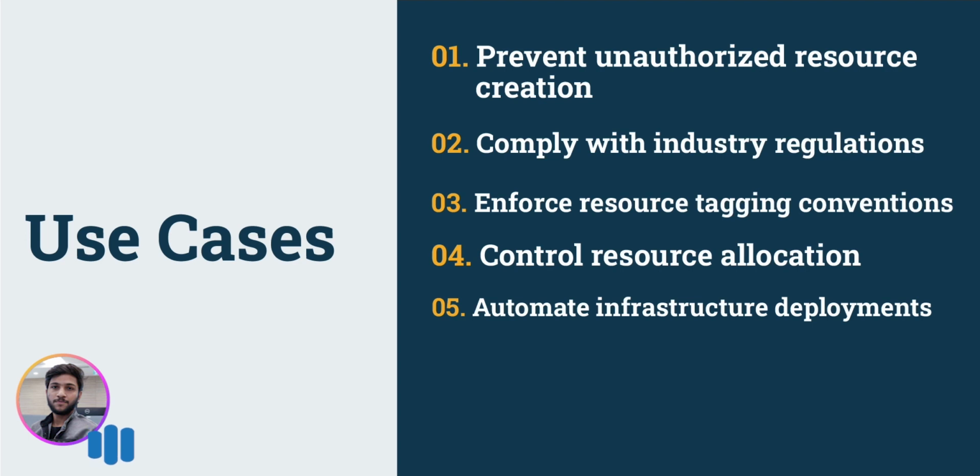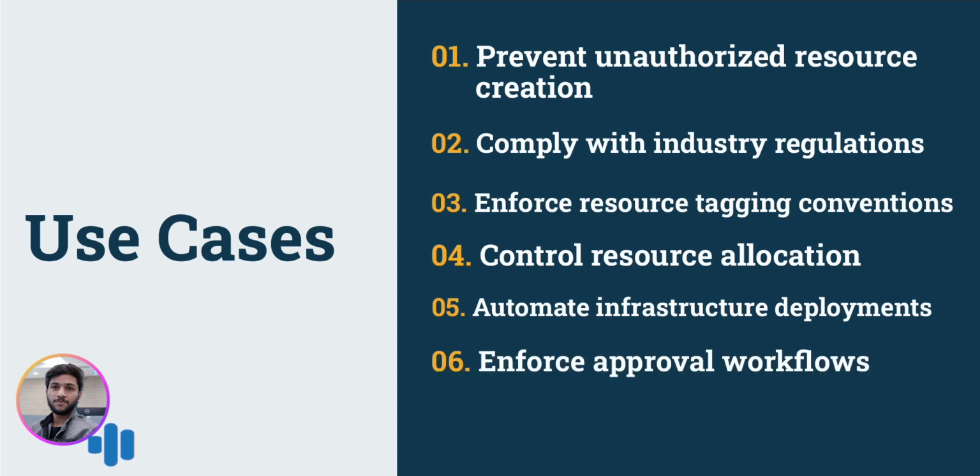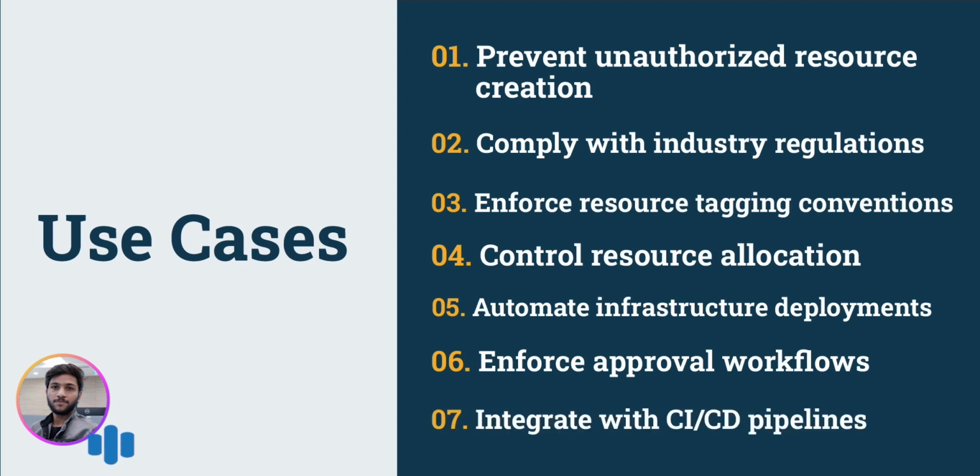Next one is automated infrastructure deployment. In this use case, for automated workflows and approvals, use Open Policy Agent to automate infrastructure deployment based on predefined policies. And next one is enforcing approval workflows, which require approval for certain types of infrastructure changes such as creating resources in a production environment. And the last one is integrating with the CI/CD pipeline. In this automated workflow and approvals, Open Policy Agent can be integrated with your CI/CD pipelines to automate compliance checks and approvals.